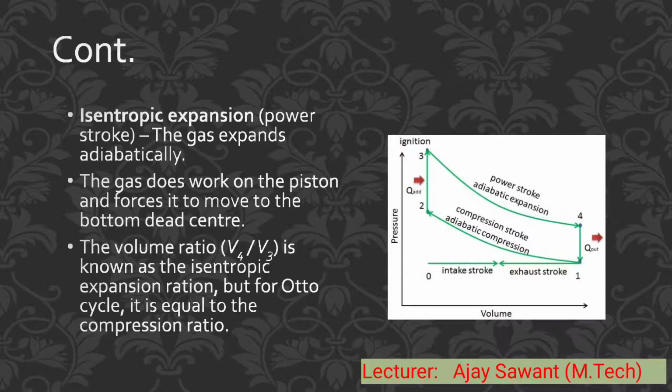Isentropic expansion is also called the power stroke. The gas expands adiabatically. The gas does work on the piston and forces it to move to the bottom dead center, that is called the BDC. The volume ratio V4 by V3 is known as the isentropic expansion ratio, but for the Otto cycle it is equal to the compression ratio.